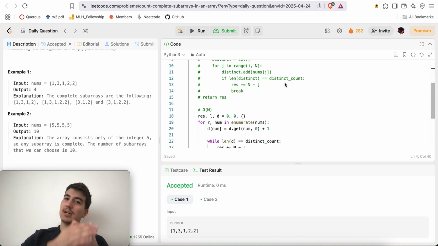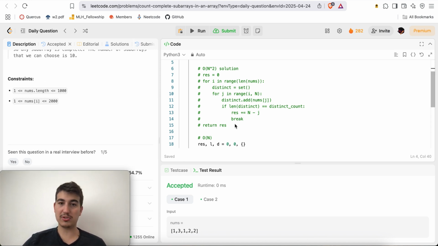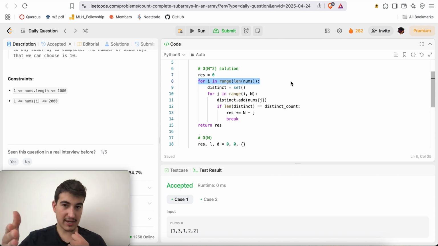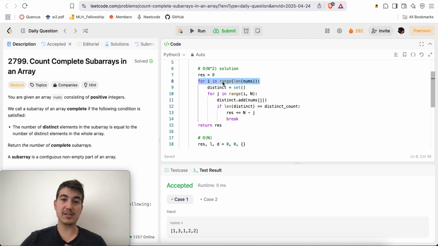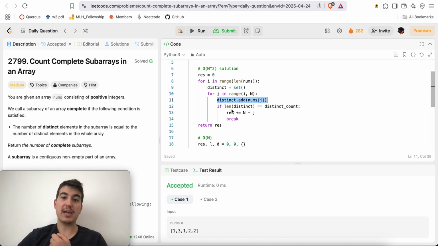First of all, the constraints allow you to do an O of n squared solution. So if you really want to, you can do that, and this isn't too hard to understand. Essentially, for every single index i in nums, find how many complete subarrays start at index i. So grab a hash set of all the numbers in your current subarray. For every subarray starting from every index i, go from index i to n, and keep adding a number. If the length of the current hash set is equal to the distinct count, then we're going to add all the remaining possible subarrays.